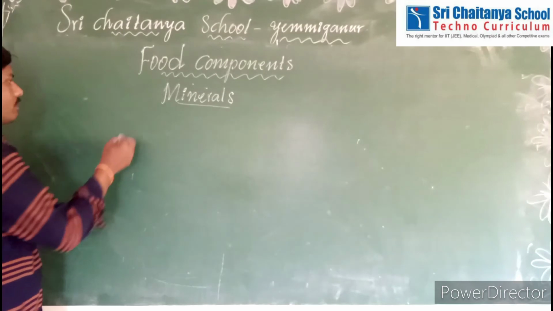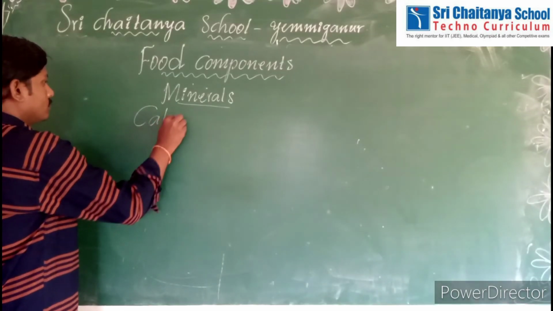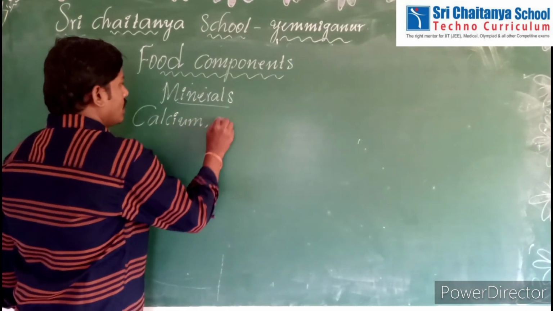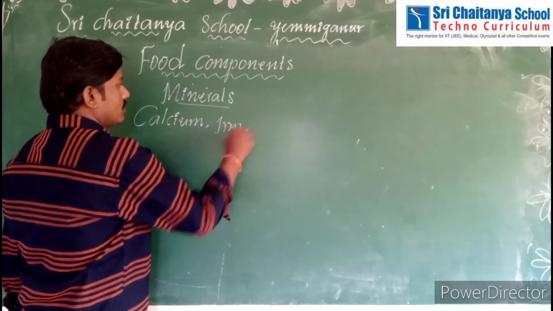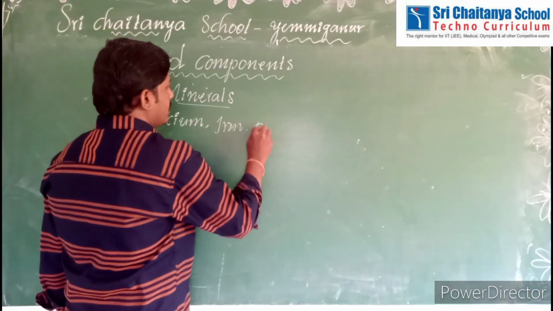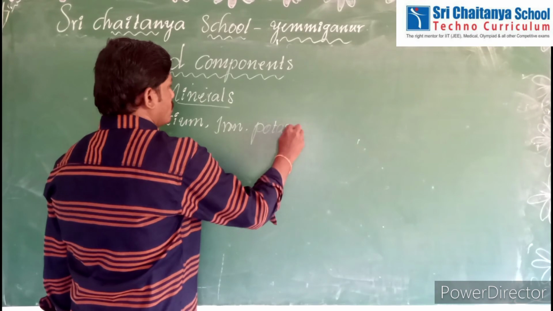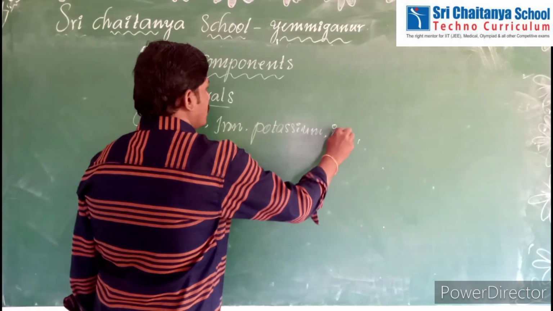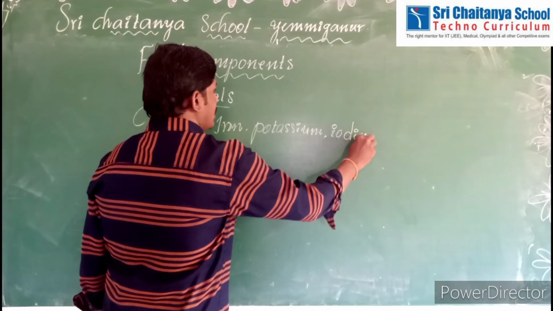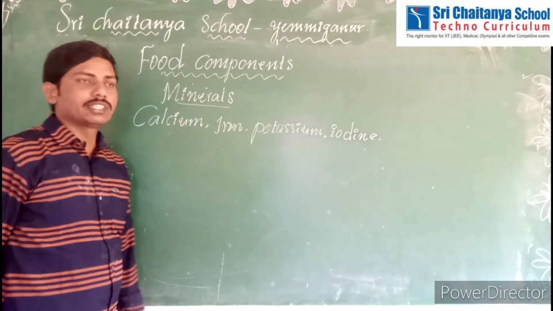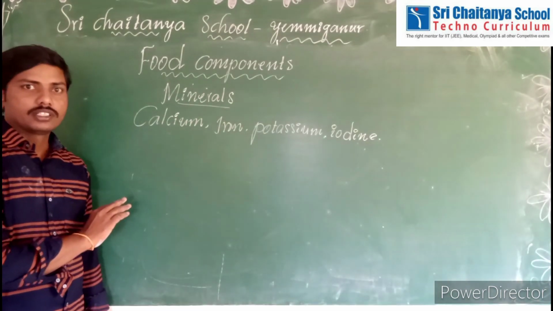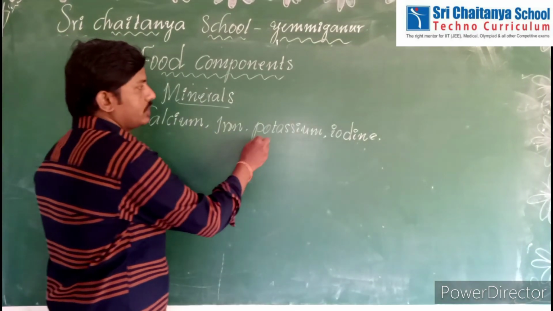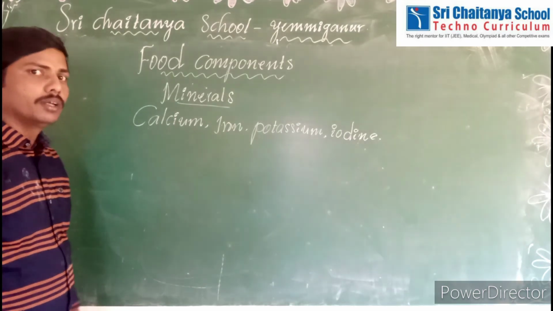All of you know very well: calcium, iron, potassium, iodine. These are some examples of the minerals.